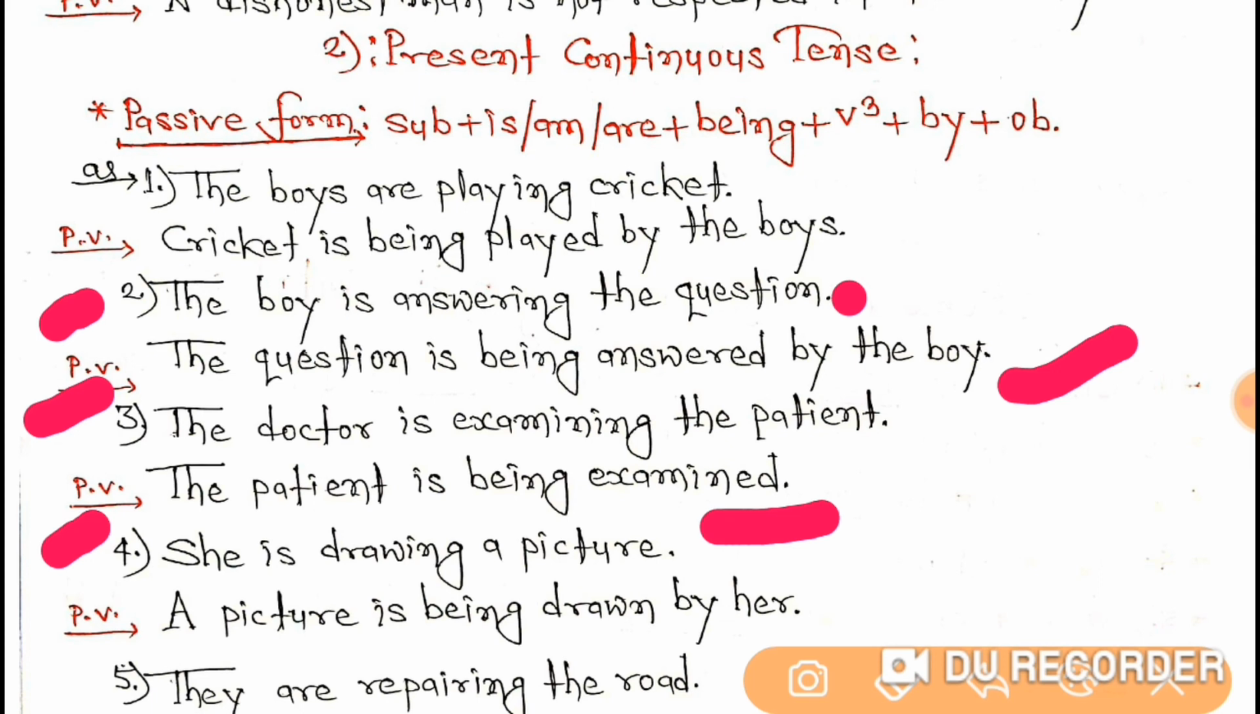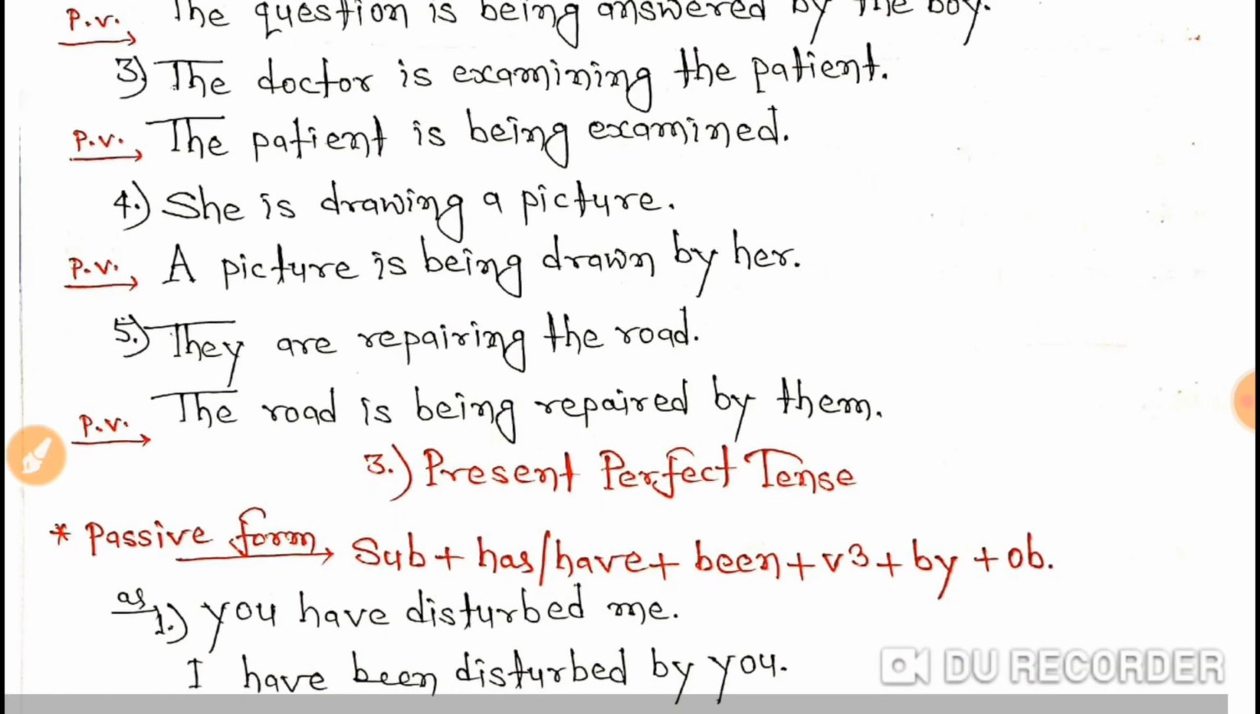Okay, now let's read and understand ahead. The fourth one is she is drawing a picture. So here, drawing what? A picture. A picture is being drawn by her. Clear?